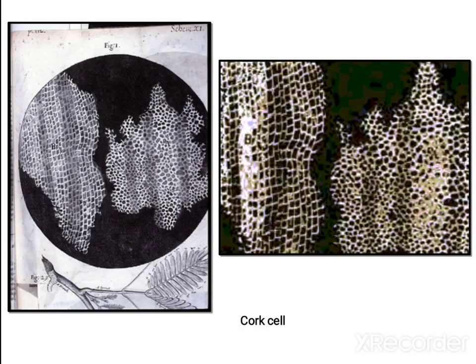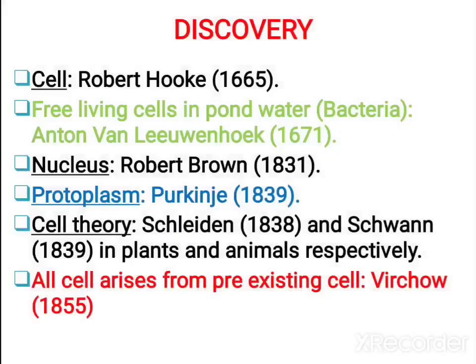So can you see, it is a cork cell, a dead cell, which was observed under microscope by Robert Hooke. You cannot see any nucleus inside. So why is there no nucleus? Because it is a dead cell. Only a living cell contains a nucleus. So now let us study the discovery of cell.